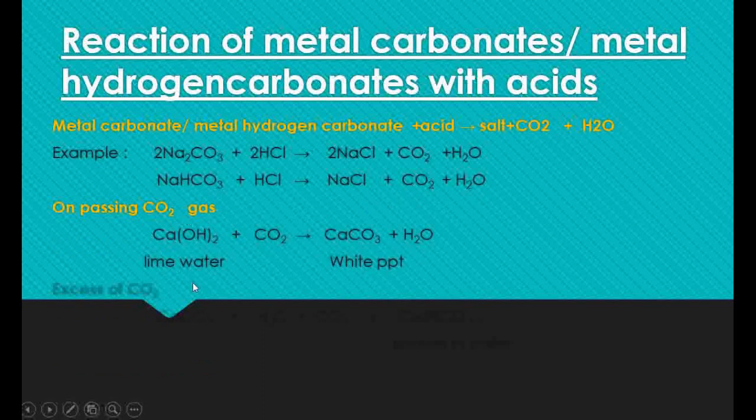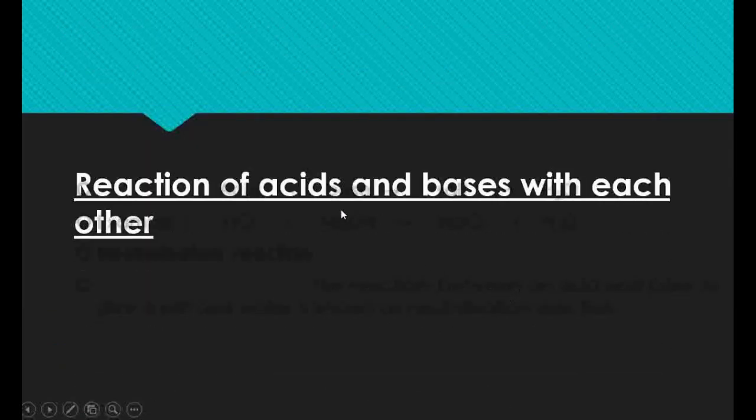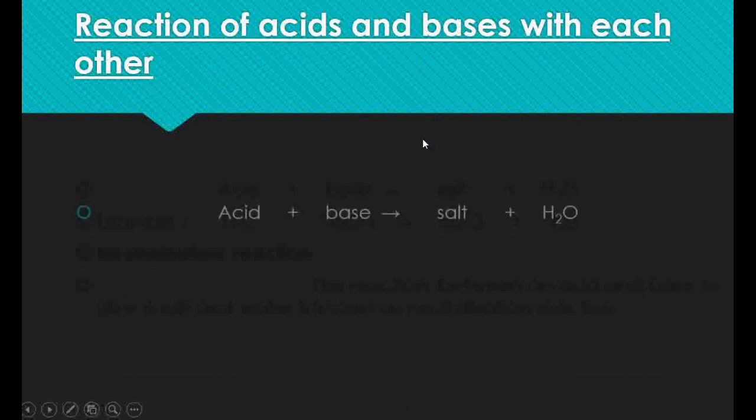So if you pass excess of this carbon dioxide through lime water, a freshly prepared calcium hydroxide solution, this gas turns the lime water milky, or a white precipitate of calcium carbonate is formed. Again, if you pass excess carbon dioxide through this white precipitate, it forms calcium hydrogen carbonate or calcium bicarbonate.